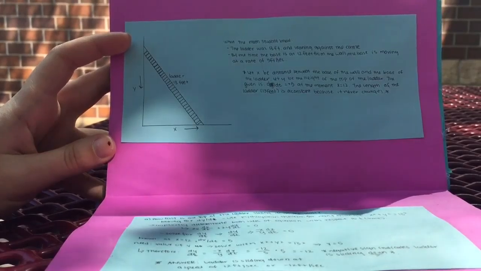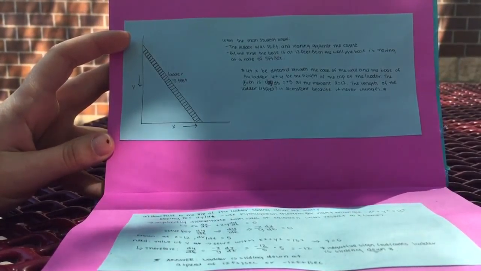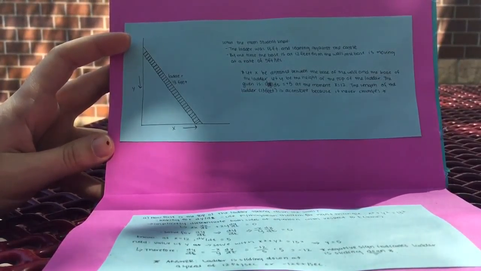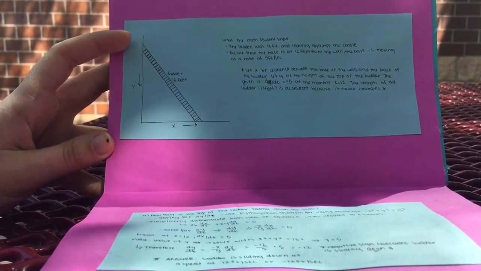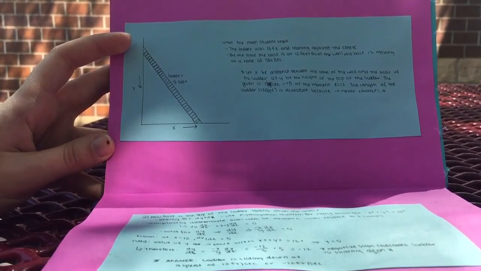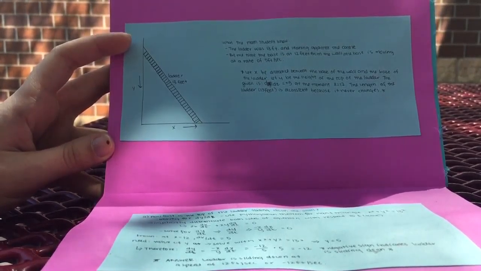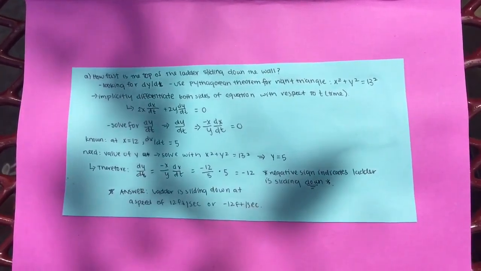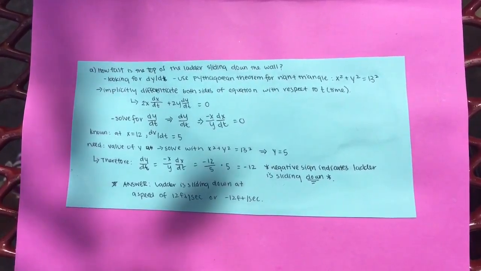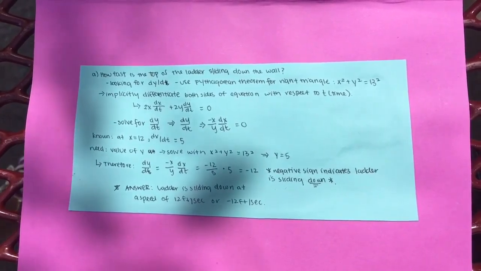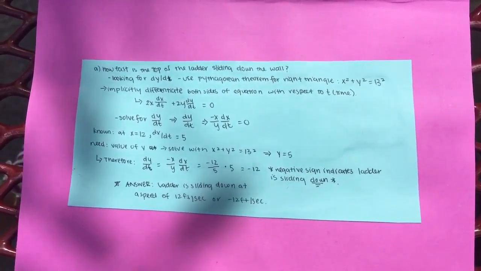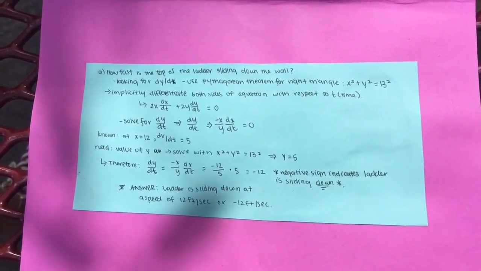The math student knew that the ladder was 13 feet in length. He also knew that when the base was 12 feet from the wall, it was moving from the wall at a rate dx/dt of 5 feet per second, and that x is the distance between the base of the wall and the base of the ladder, and y is the distance from the ground to the top of the ladder. The question the student wanted to answer was, how fast is the top of the ladder sliding down the wall when x equals 12? In other words, he wanted to find dy/dt at that point.